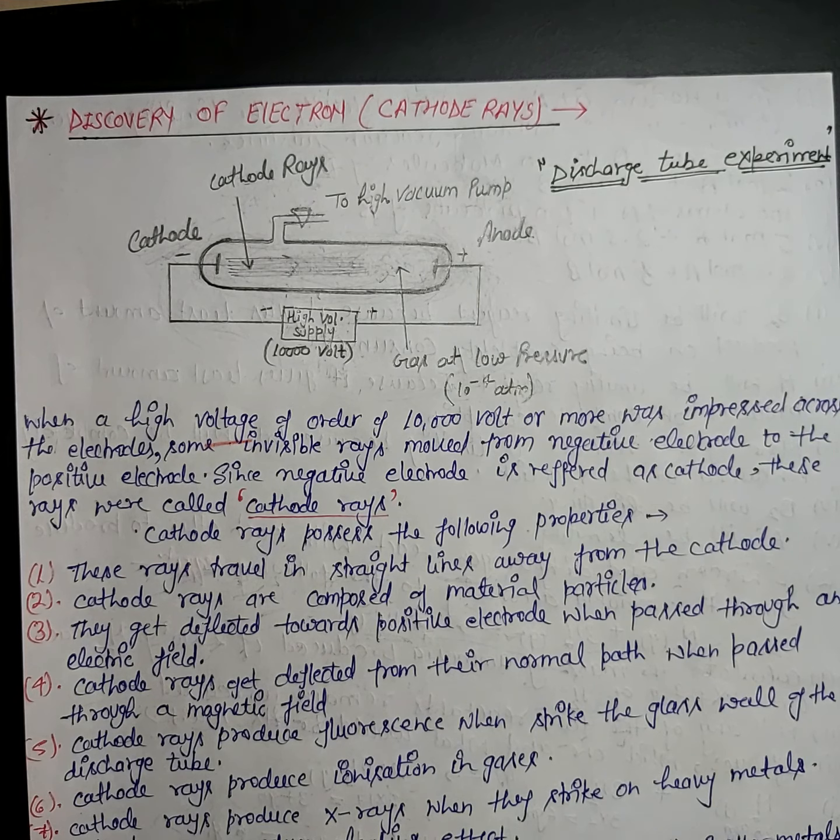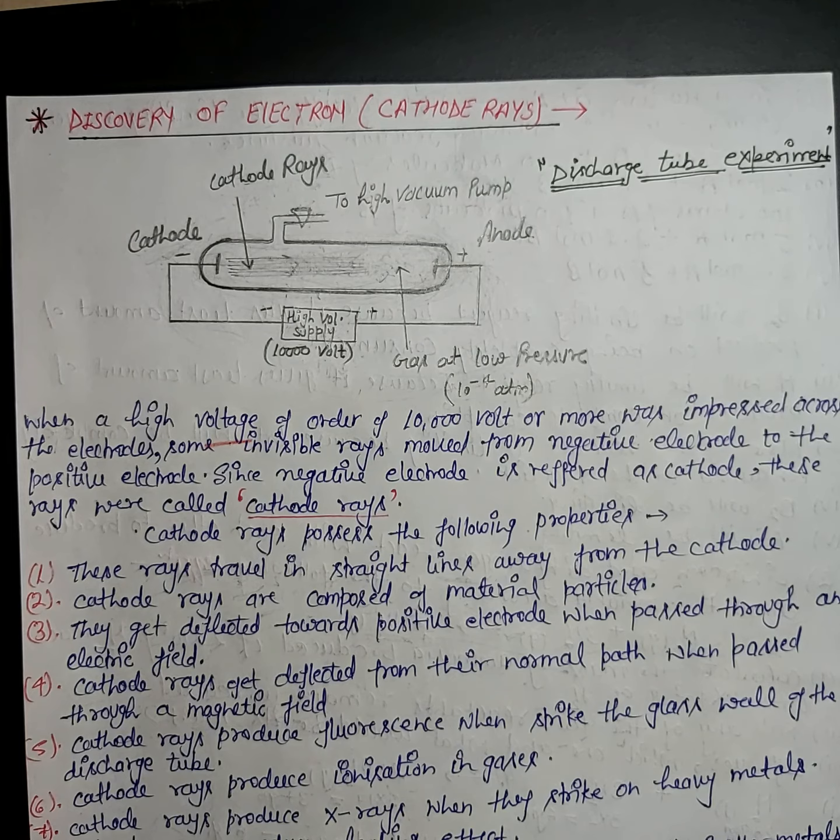This experiment was known as the discharge tube experiment. Actually, the existence of these rays was first shown by other scientists like Julius Plucker, Crookes, etc. But the main credit goes to J.J. Thomson because he studied the properties of cathode rays in detail, which led to the discovery of electron.